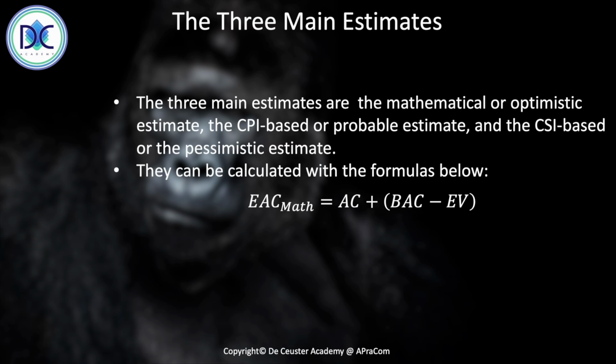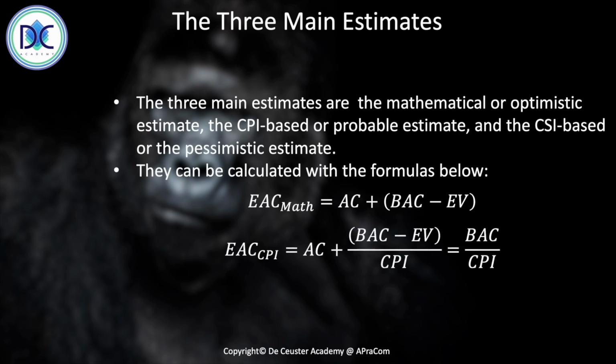We have the mathematical estimate, so we have the actual cost, and the remaining value to be created we're going to realize with the CPI equal to 1. It means that the actual cost for the future performance will be equal to the earned value. And the remaining earned value is the BAC minus the EV. So that's the idea behind this estimate.